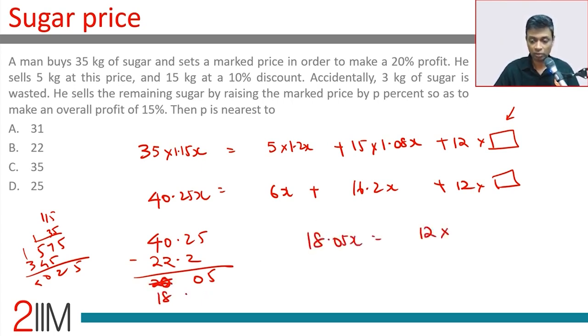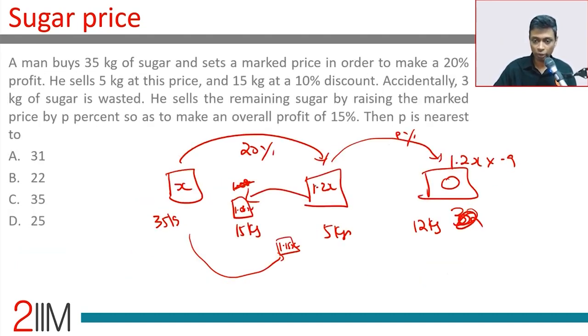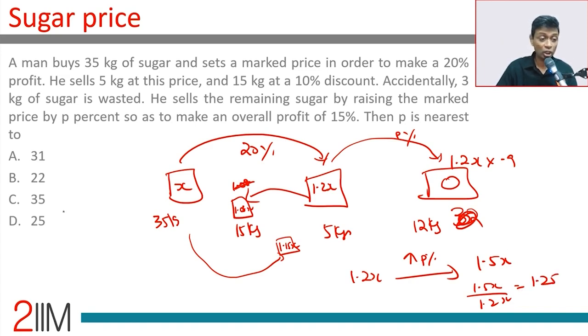18.05x is 12 into something. Fine. Lovely. 18x if it were. Take it 18x. That is 12 into 1.5. Lovely. So this is 1.5x, maybe a smidgen more than that. Now that 1.5x is got by raising 1.2x by p%. 1.2x jacked up by p% takes us to 1.5x. 1.5x by 1.2x is 5 by 4. It's 1.25. Multiply by 1.25, we get there, or increase by a further 25%.